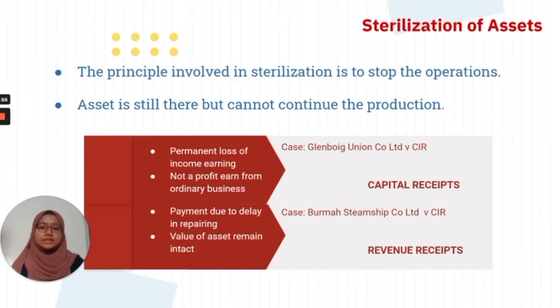Example case is Cambridge Union versus CIR. For the revenue receipt, the compensation received is payment due to delay in repair, and the value of the asset remains intact. Intact means that in the period of stopping the operation, there is no missing component or destroyed.